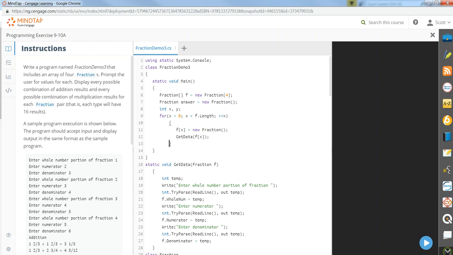F with an index of 0 will be the first time, a new instance of fraction. We will invoke our getData method that we created below and populate. We're passing it f of x, that array index 0 the first time. Passes by reference. That's a big deal. And since I'm passing by reference, when I get down in here, f dot whole num equals temp.